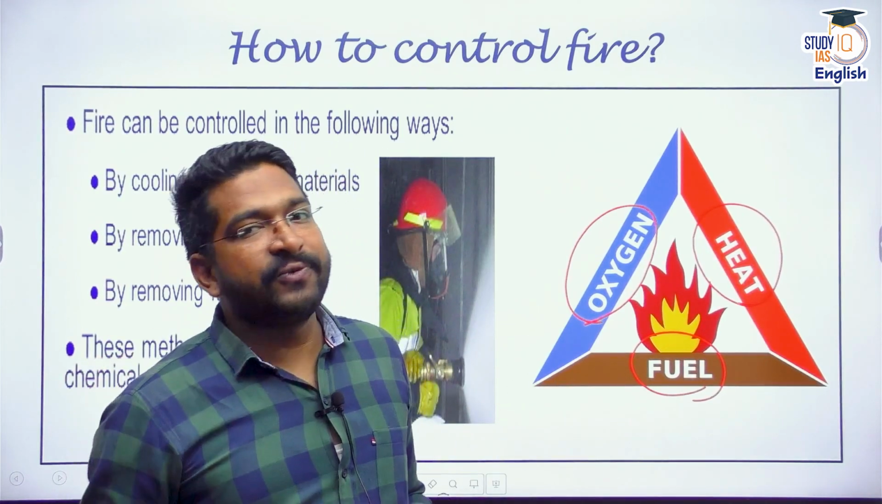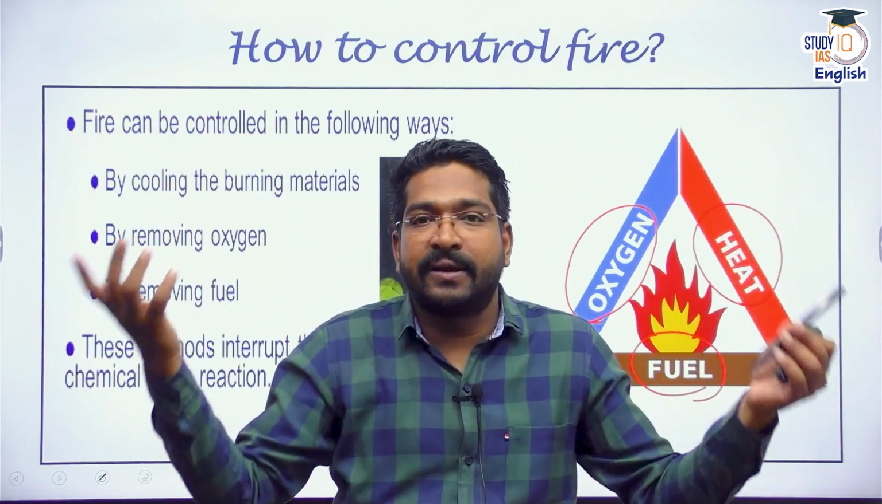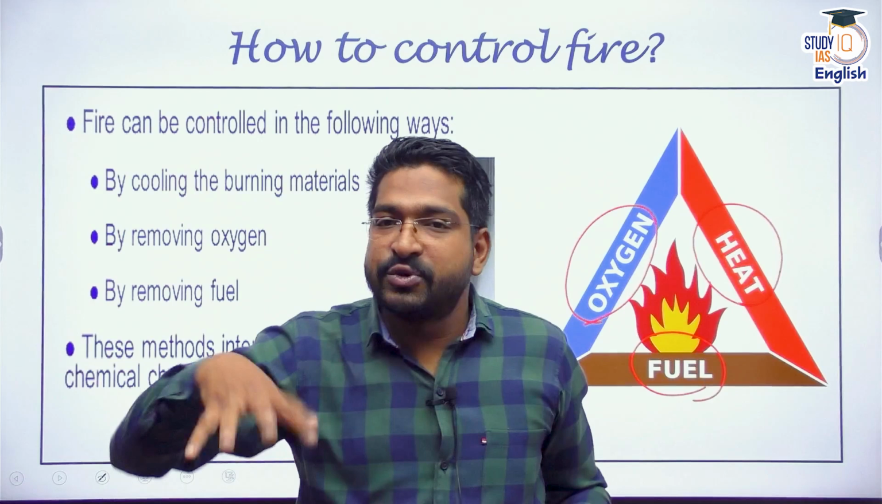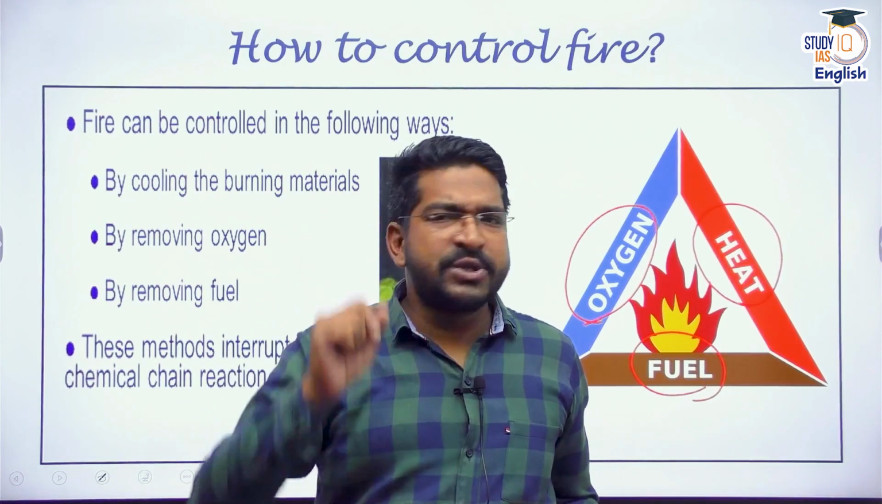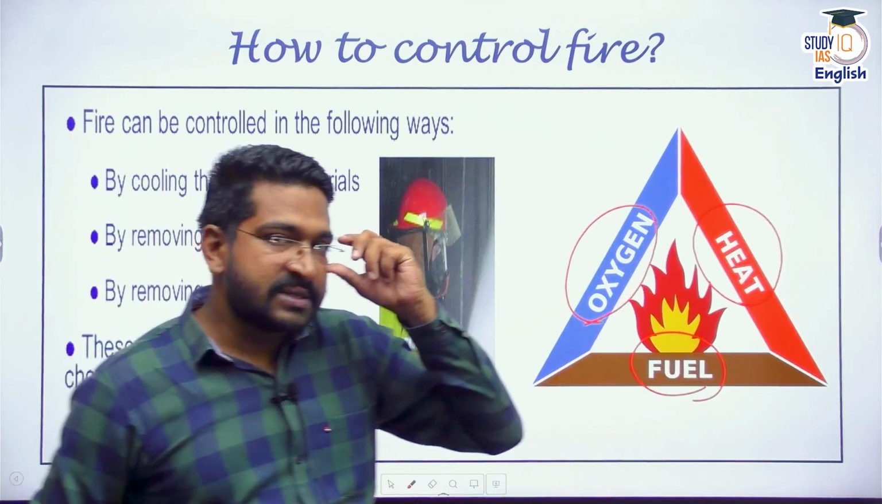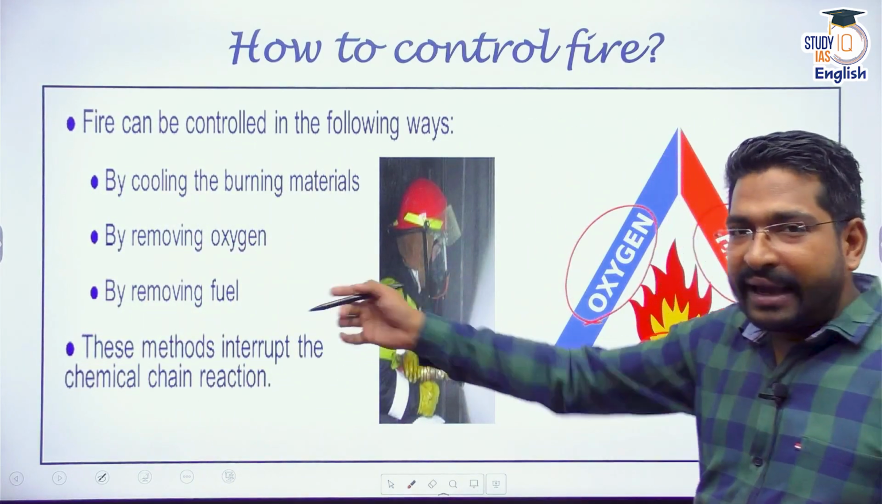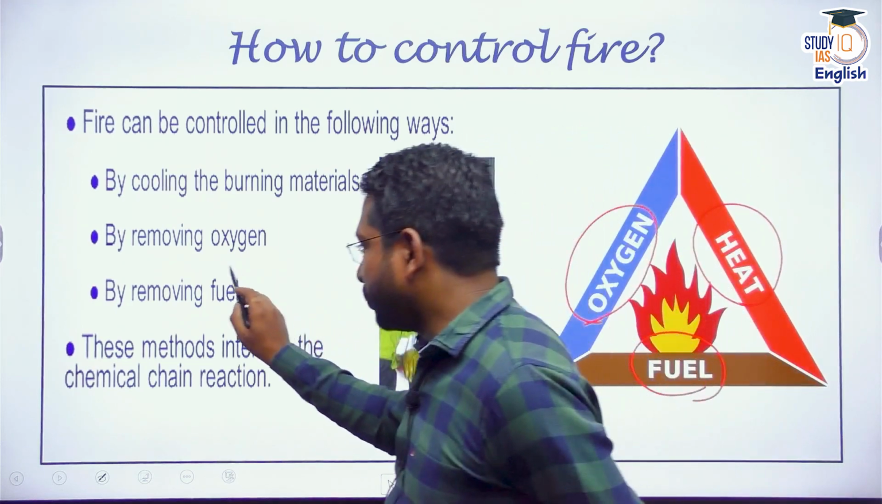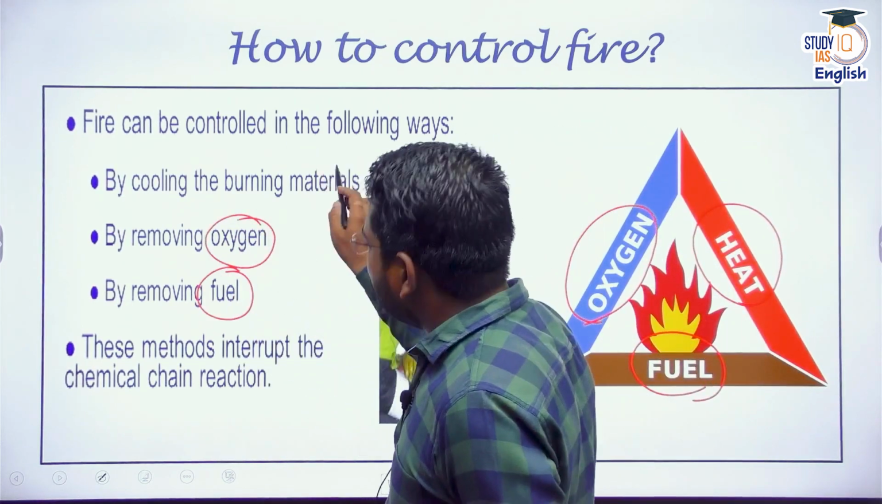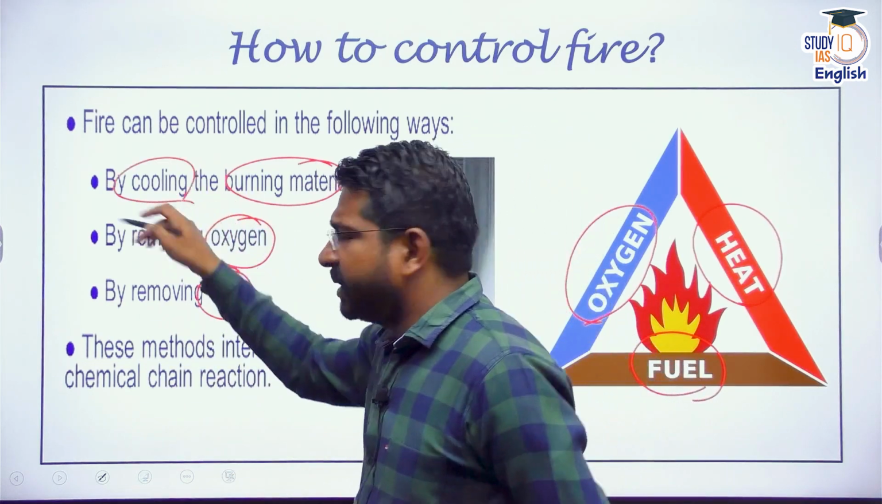Now imagine there is a forest fire, or imagine there is a fire in this building. As of now, I'm teaching. Suddenly there is a fire. What do I do? I have to stop this fire. How do I stop it? Since there are three ingredients, I can remove any one of these, right? I can remove heat, I can remove oxygen, or I can remove fuel. There are three things: remove the fuel, remove the oxygen, or remove the heat from the burning material, that means by cooling the burning material.